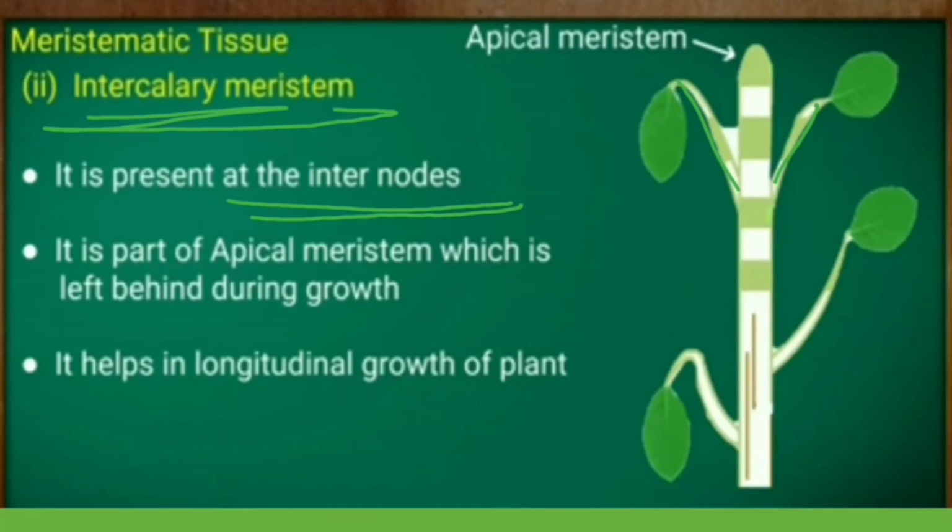At that particular place, this type of meristematic tissue is present, which is called intercalary meristem. It is similar to the apical one because it also increases the length of the plant. It helps to increase the length of the plant from the internodes.